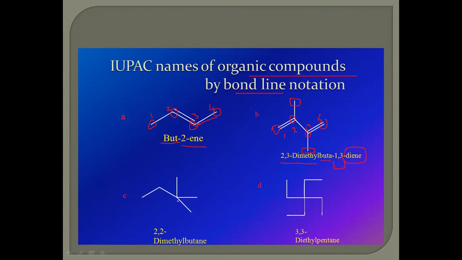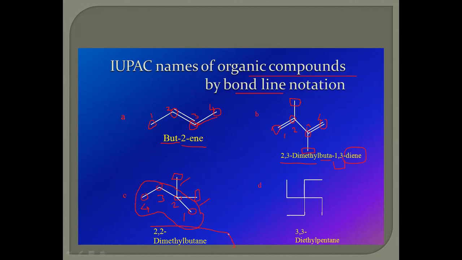For example C, the substituents on the carbon atoms are two methyl groups. The numbering goes 1, 2, 3, 4. 2,2-dimethylbutane is the IUPAC name for this compound.